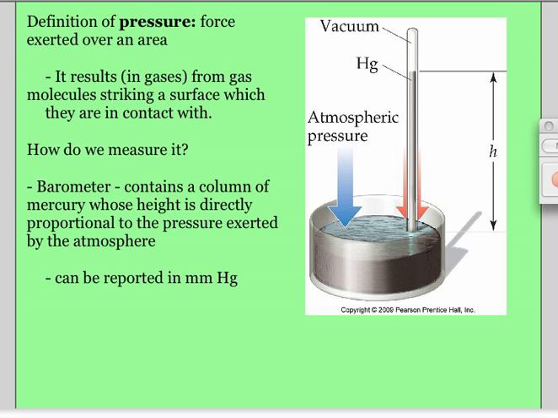So, the definition of pressure is the force over an area. And it's the gas molecules actually striking things. They strike with a certain amount of energy and it has a certain amount of force. And you want to remember that we measure it with barometers. Remember, you have this thing here that's open, and the atmosphere is pushing down. The mercury is under pressure, and what it does is it actually goes up the little tube. And remember, there's no air above the mercury. The height of this mercury column is going to tell us what the pressure is being exerted. The harder the atmosphere pushes down, the higher that mercury is going to go.